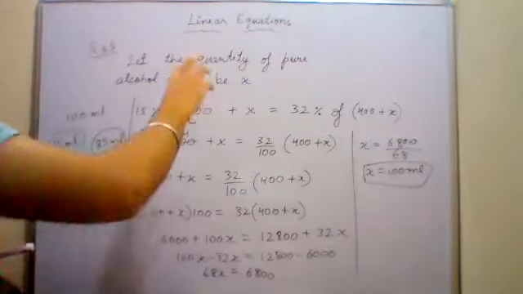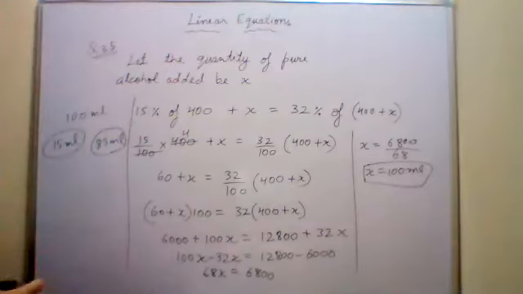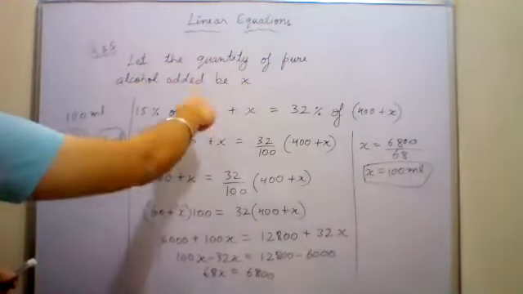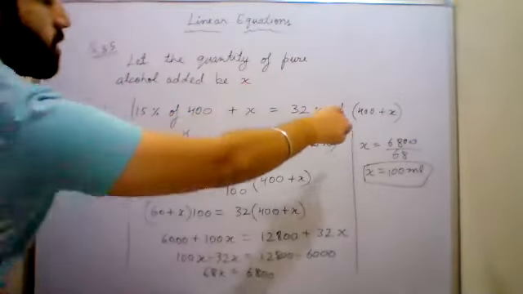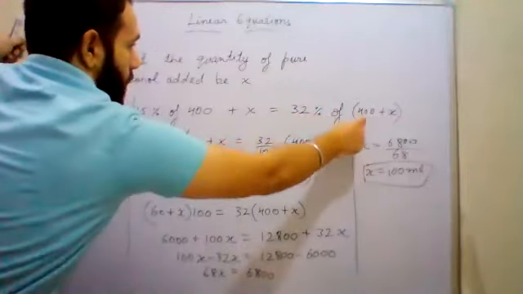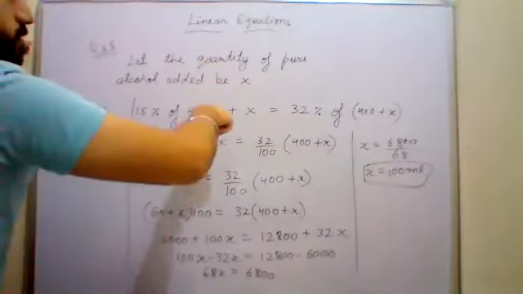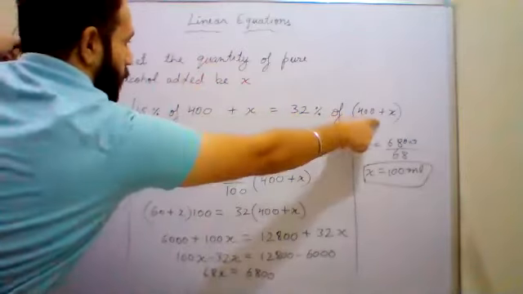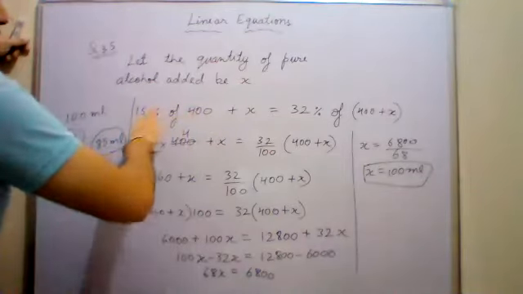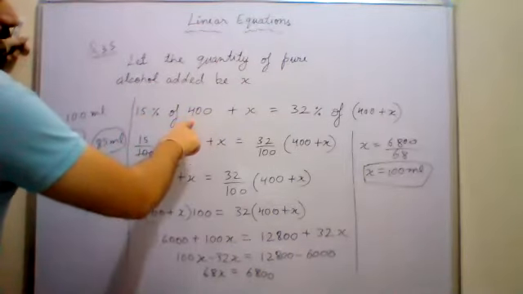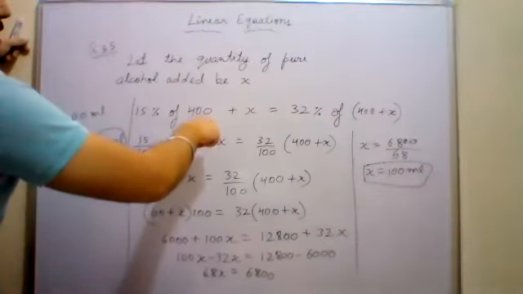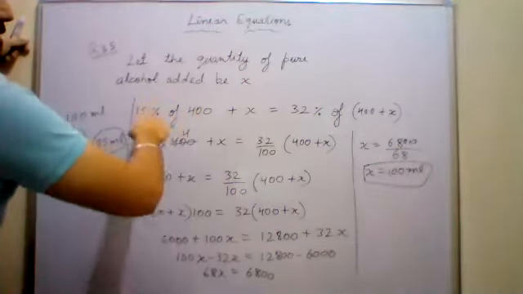अब 32% of what is the total quantity of solution? 400 ml पहले से था, उसमें x ml और ऐड करा है, तो अब total solution 400 plus x है. That means 32% of 400 plus x. So this is the equation: 15% solution of 400, I added x ml pure alcohol in this solution.